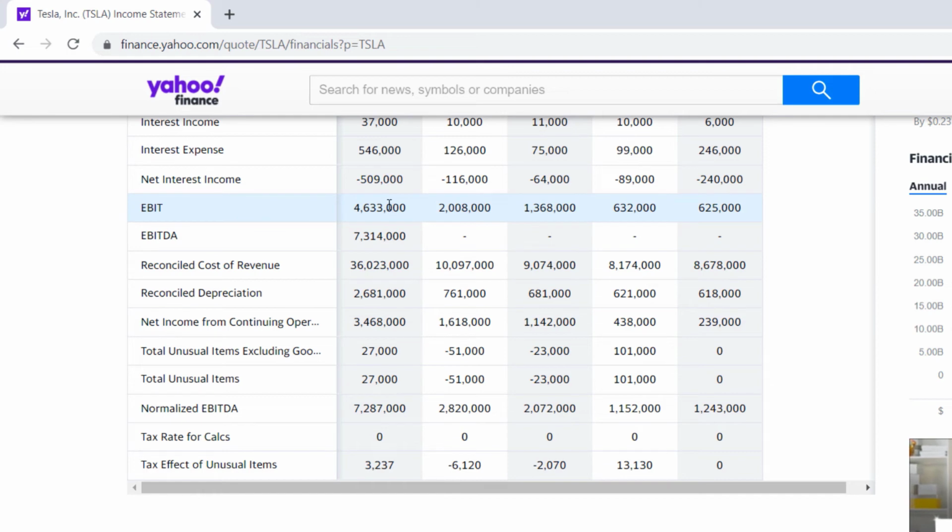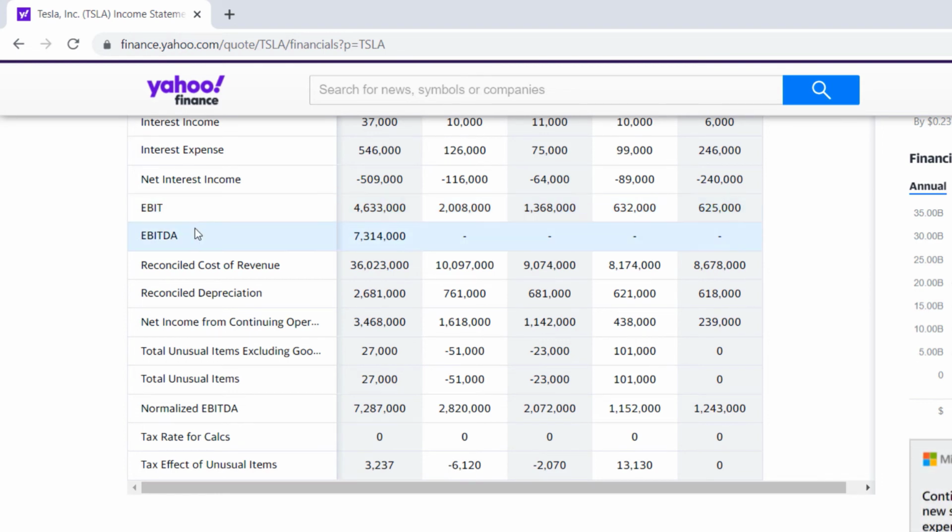So if we look at the trailing 12 months here, they have 4.6 billion in EBIT, right? So what is EBIT? It stands for earnings before interest and taxes, right? So we want to take out some of those numbers to look at, well, what are our earnings from our operations? What are we really earning if we take out things that might skew those earnings, like interest and taxes? Because we can maybe do things to lower our interest payments, or maybe we can pay less taxes. So I want to see more of that, taking those numbers out, and that's where we get that 4.6 billion, because we take those numbers out.